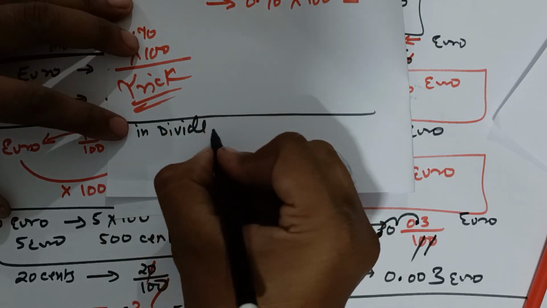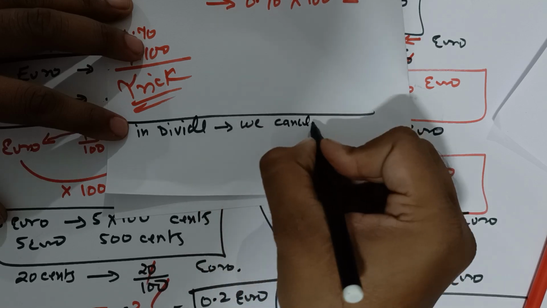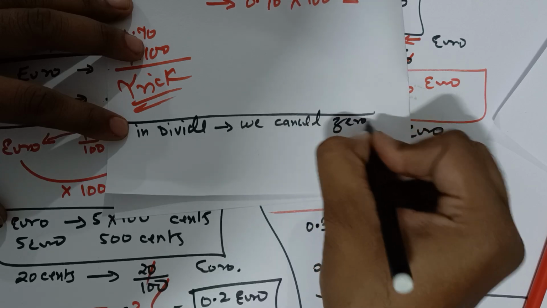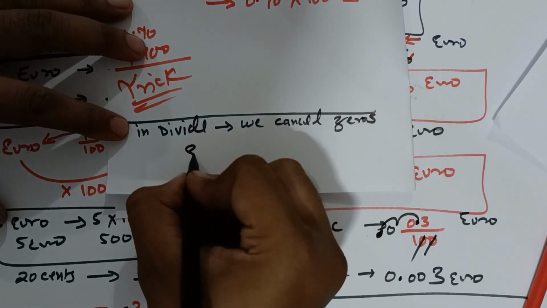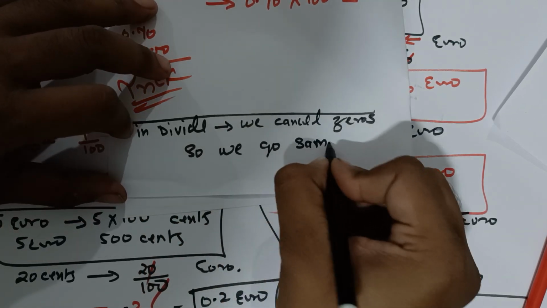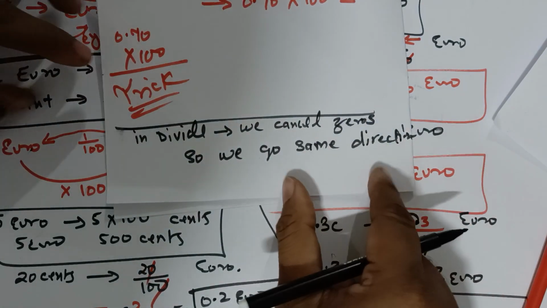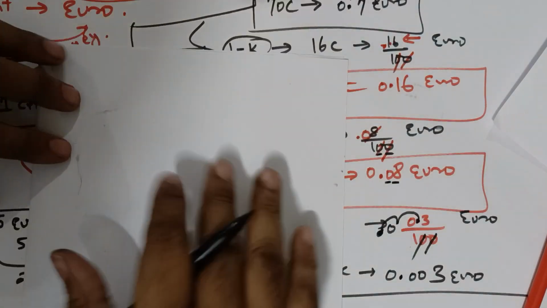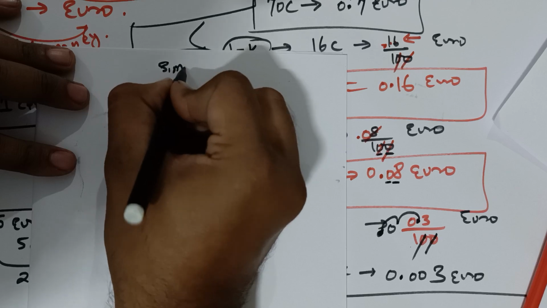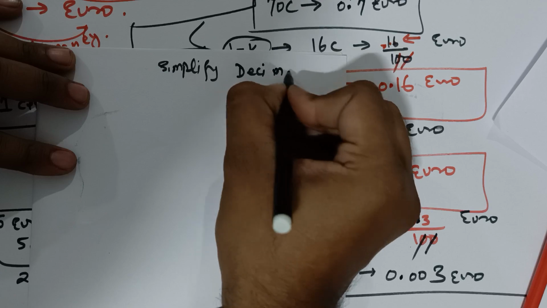In divide, we cancel zeros, so we go in the same direction.